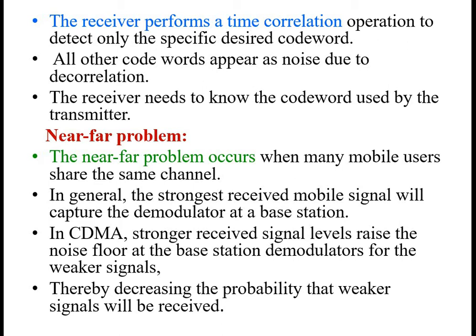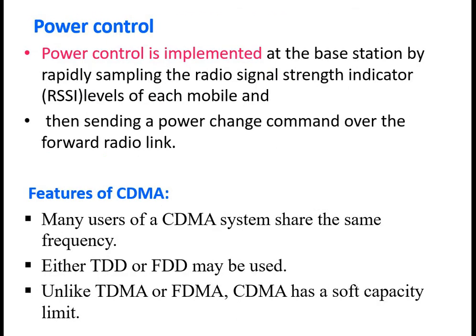This is called the near-far problem, because in this scenario a large number of users are transmitting and receiving information, so this small problem occurs. Another thing is maintaining the power level at the base stations, because without base stations we cannot transmit information from one place to another, especially over long distances.